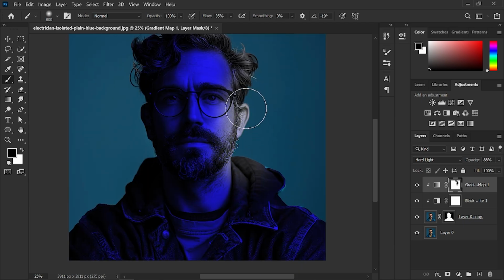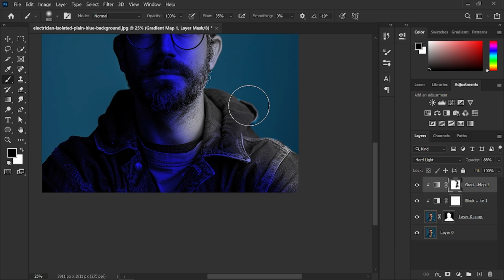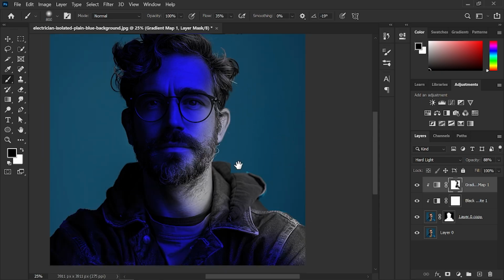We will use the brush to paint on the white mask. Make sure the foreground color is black. Brush over the areas where you want the first light to appear.